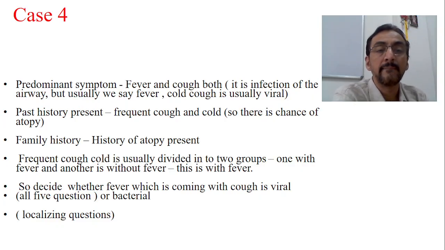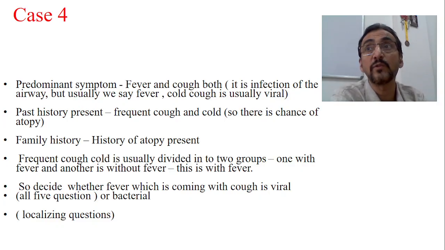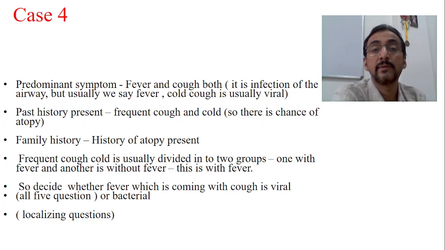And then look into the family history. If you look into the family history, yes, family history of atopy is also present. So now again the allergy cause is coming to the main differential diagnosis. Because the family history of atopy is there, so allergic may be.